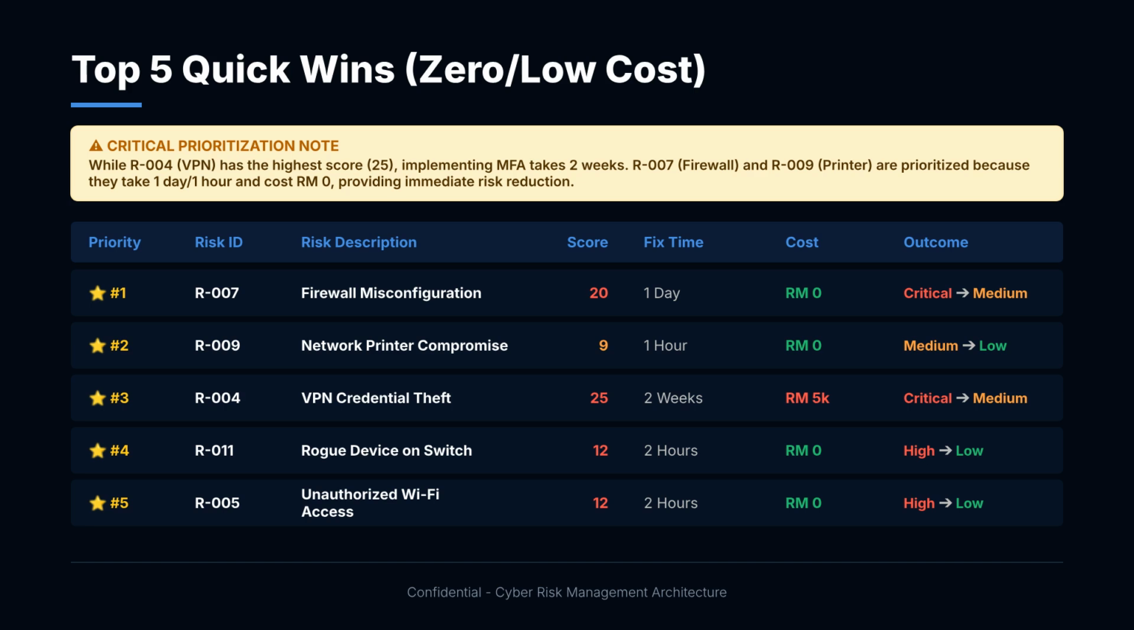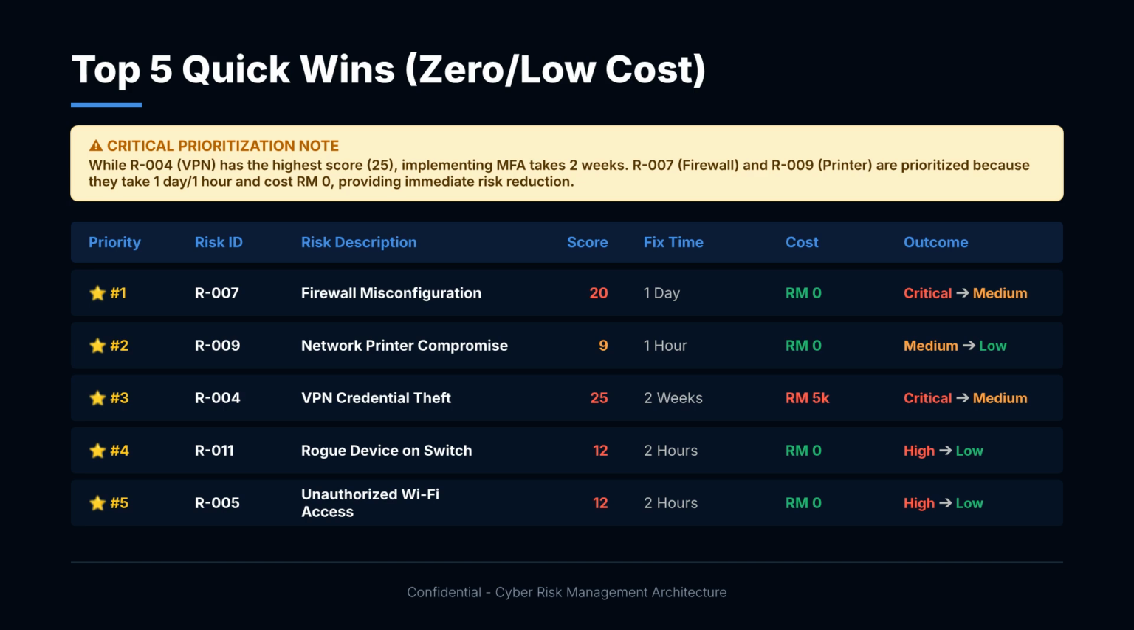You might notice that R004 VPN has the highest score of 25, but it is ranked as priority number 3. Why? Because implementing MFA for all VPN users takes 2 weeks and costs RM5,000. R007 Firewall is priority number 1 because it takes just 1 day, costs RM0, and drops a critical risk to medium. R009 Printer is priority number 2 because it takes 1 hour, costs RM0, and drops a medium risk to low.